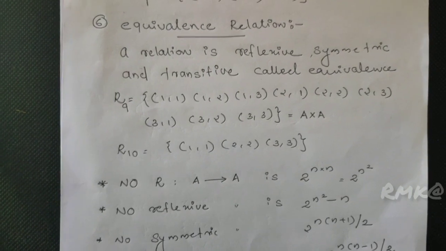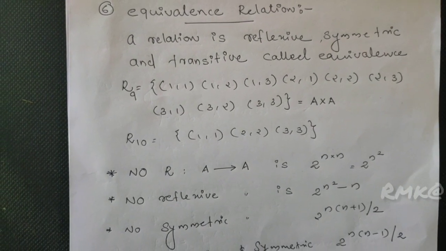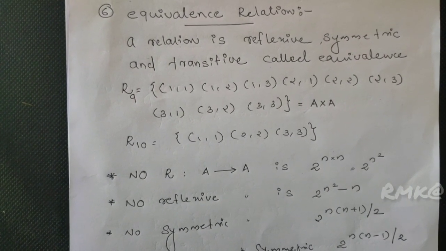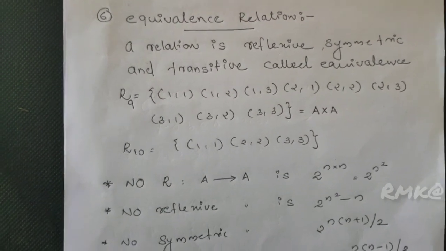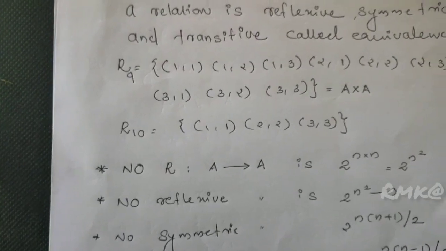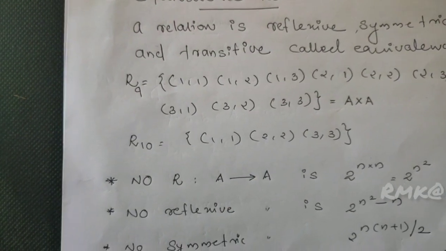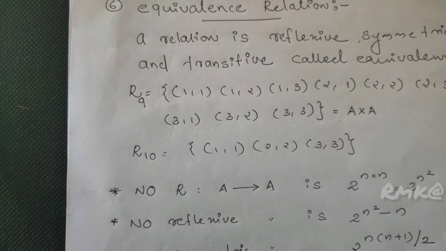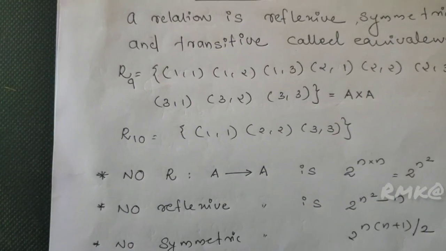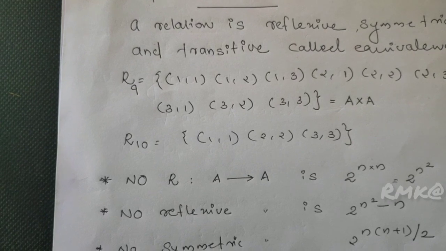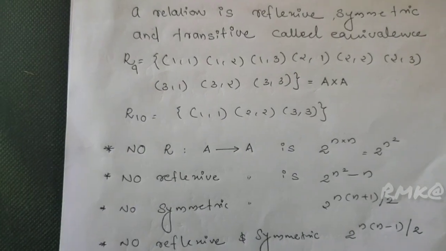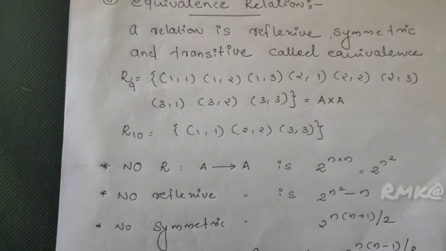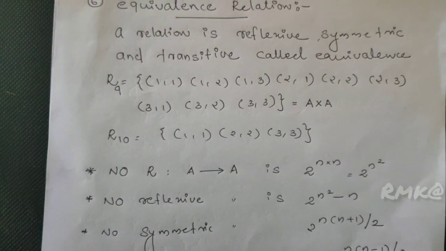The number of relations from A to A is 2 raised to n into n, which is 2 raised to n square, where A contains n members. The number of reflexive relations is 2 raised to n square minus n. The number of symmetric relations is 2 raised to n into (n plus 1) by 2. The number of reflexive and symmetric relations is 2 raised to n into (n minus 1) by 2.